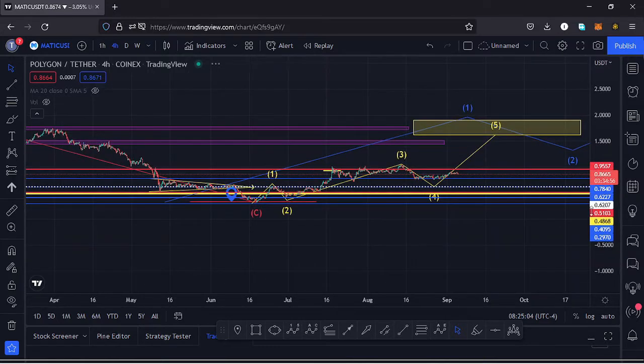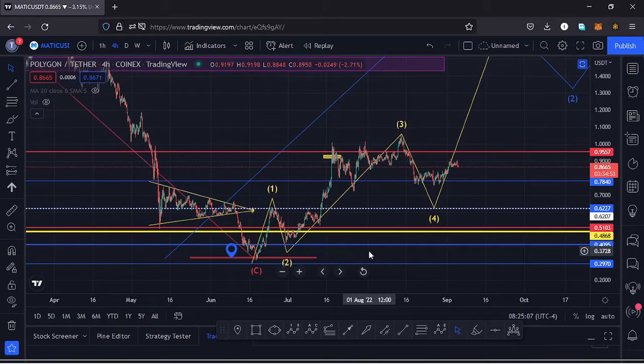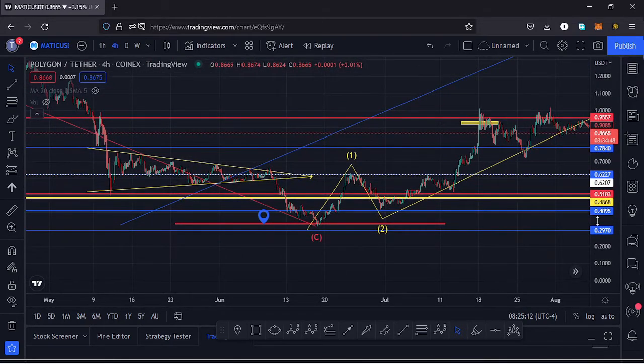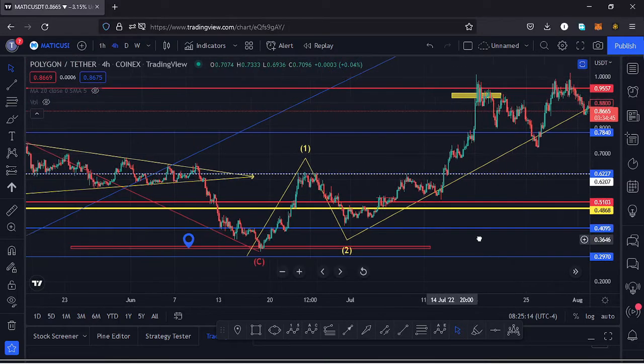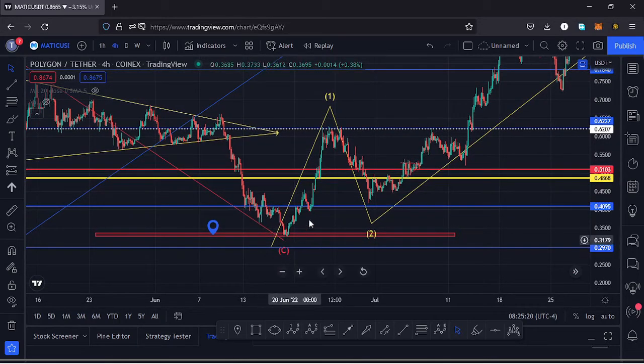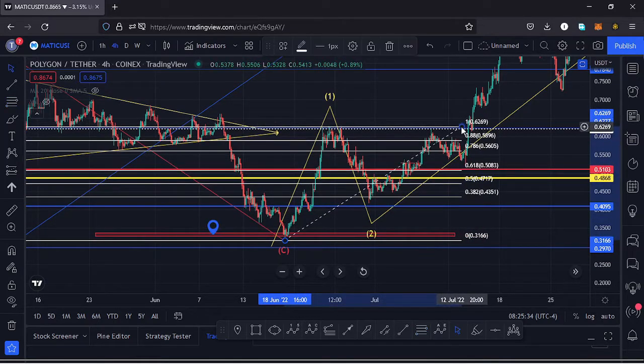And if I get a little bit into the details of that fractal wave so that it can give me the key scenarios that I expect to play out here on this chart, after making our low at around the $0.32 mark, we saw a very nice bounce to the upside, making a high for that first wave, then saw a very nice retracement to the lower side in the formation of a wave 2, and using the Fibonaccis we can get a minimum target area for that second wave to the lower side. And to do that I just need to connect the Fibs from the low of the wave 1 to the high of the wave 1, and the minimum target area for the second wave is the area between the Fib level 0.618 and the Fib level 0.382, and you can see we respected that.